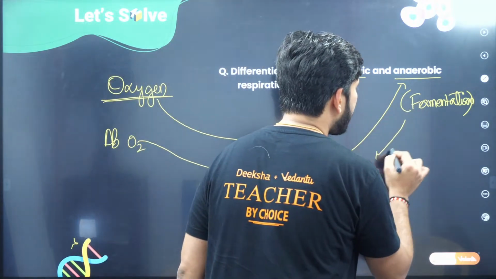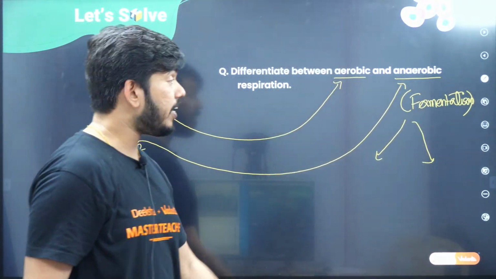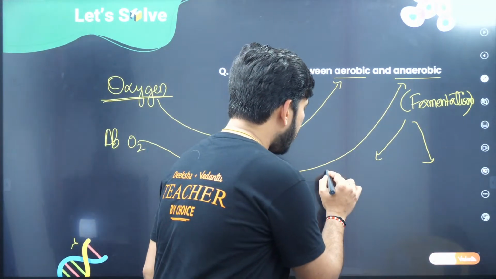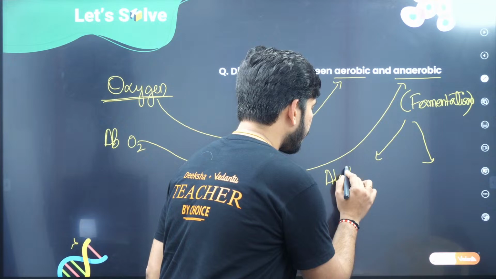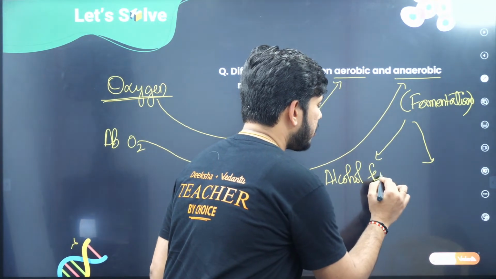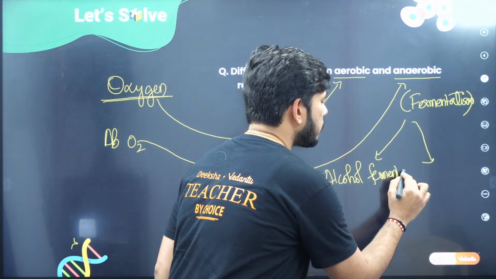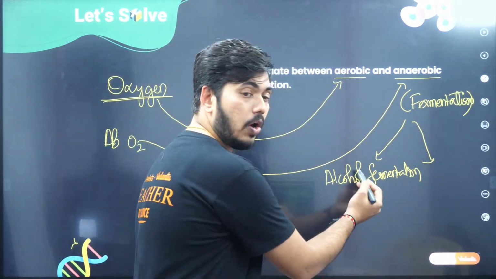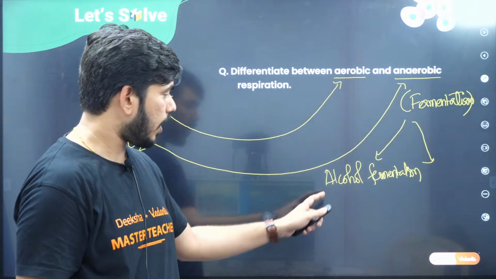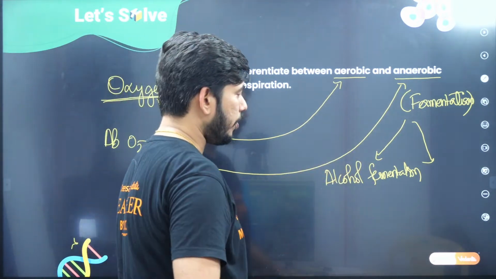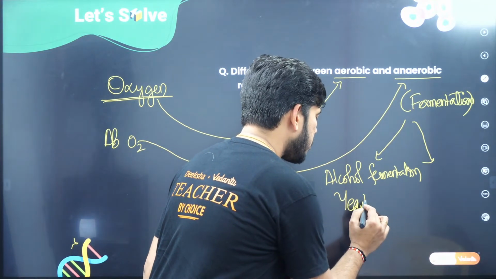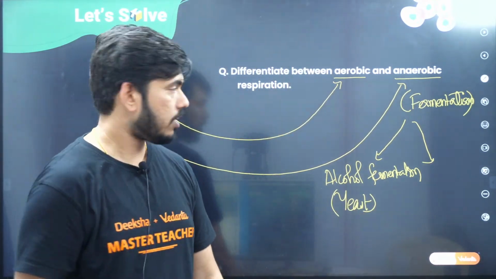Right. So now, anaerobic respiration, you can remember, children, is also known as fermentation. And here there are two types we can see under anaerobic respiration. What are those two types? One we call alcohol fermentation. Okay, alcohol fermentation. So here alcohol and carbon dioxide will be produced. This generally we can see with the yeast cells, children.